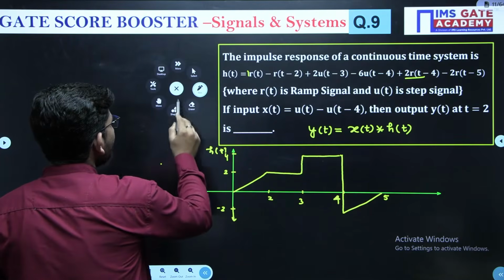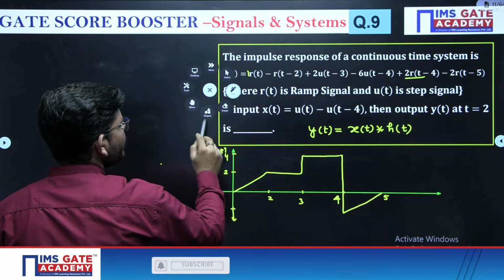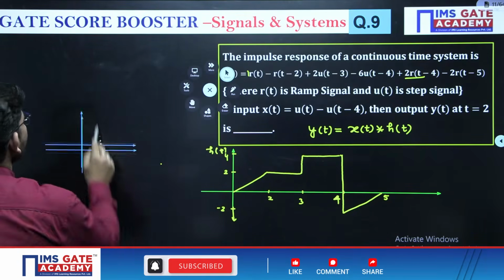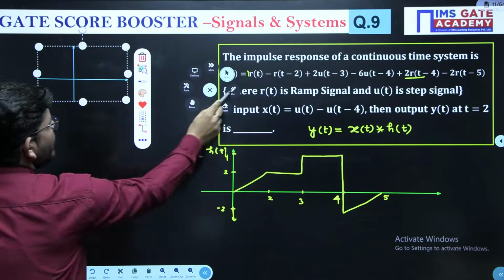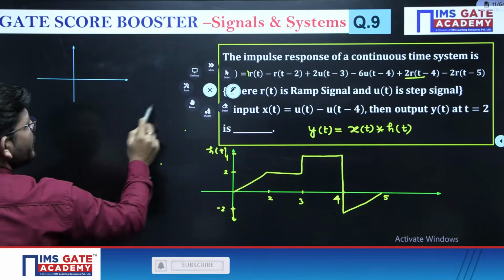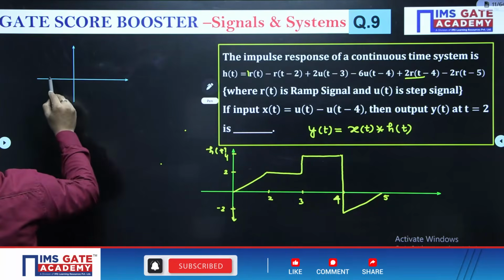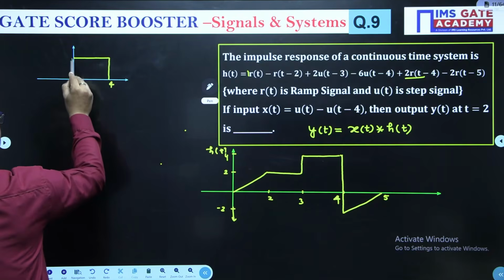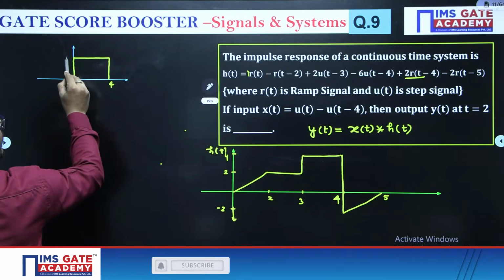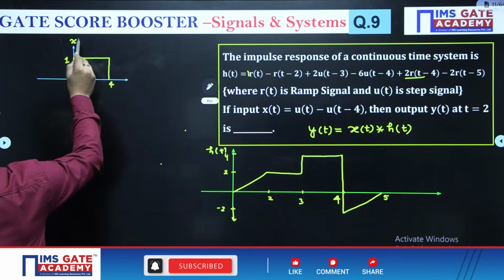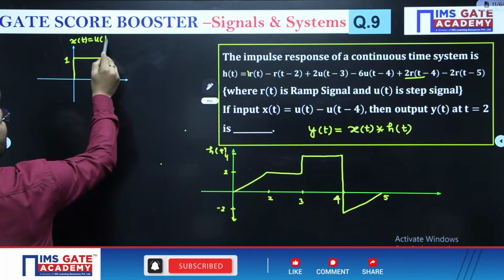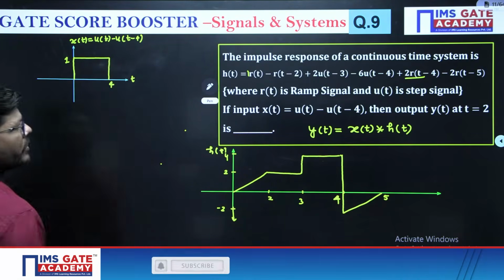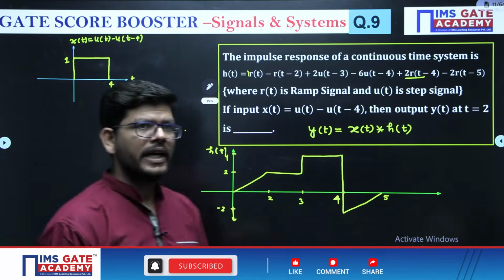Now if h of t you have obtained, then they have given you x of t also. Okay. Now what is going to be x of t? So have a look. x of t is given as u(t) minus u(t minus 4). Right. This will be x of t. Magnitude will be 1. x of t is u of t minus u of t minus 4. Okay. Correct. This is x of t.